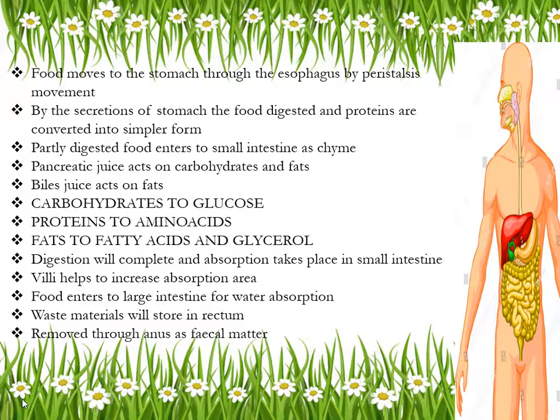Okay, very good. Next, digestion will complete and absorption will take place in the small intestine. In the small intestine, a very important part is present where absorption takes place. Which is that part? Villi. So villi will help in absorption of what? Glucose, amino acids, fatty acids and glycerol. Next, food enters the large intestine for water absorption. As we just discussed, the large intestine helps in absorption of water from digested food.